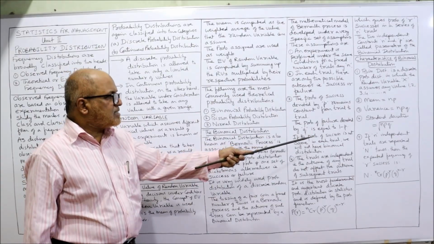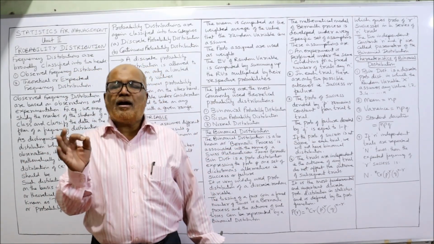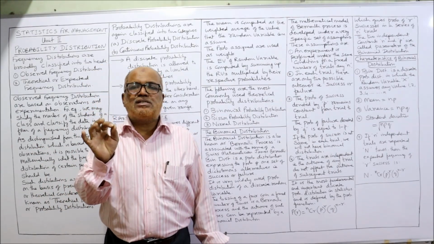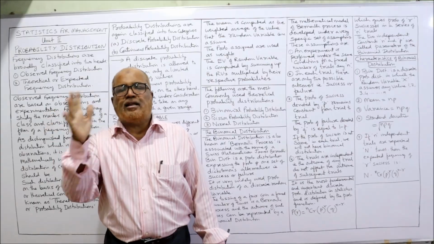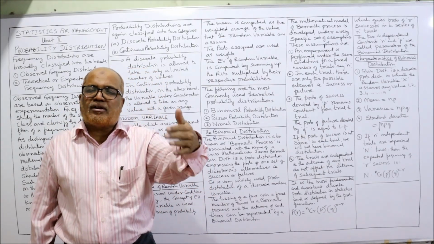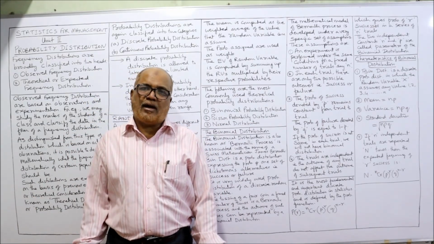If the probability of success is not the same in each trial, we will not have binomial distribution. The main condition is that the value of p should remain constant from one trial to another trial. If the probability of success changes from trial to trial, then binomial distribution cannot be applied.